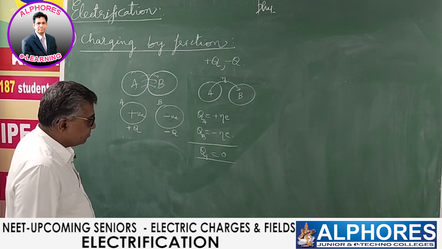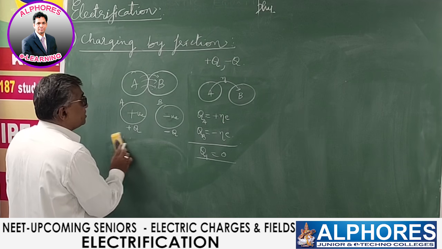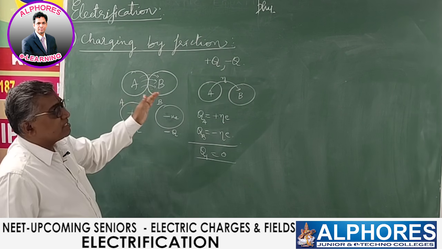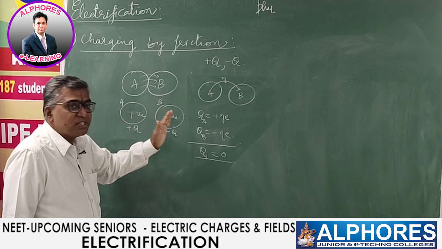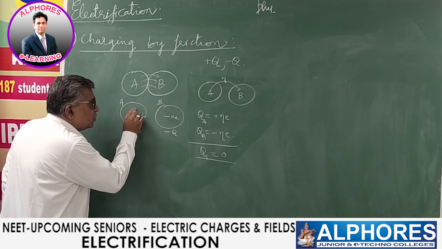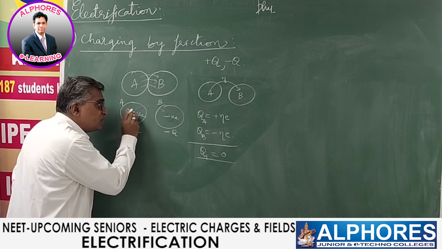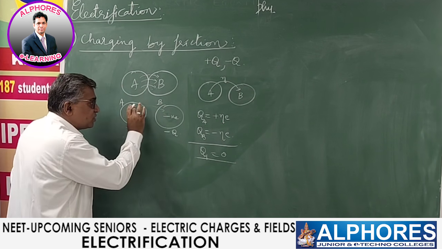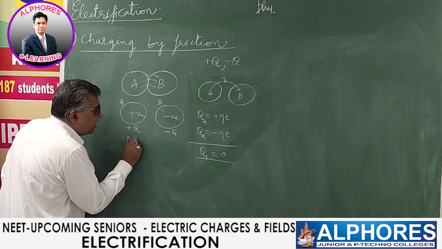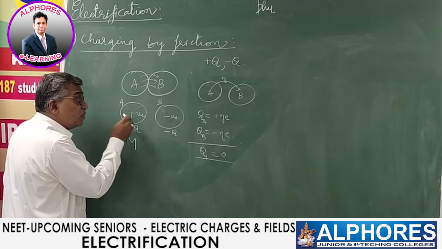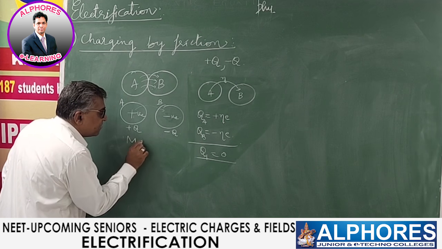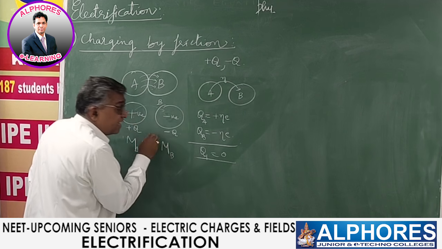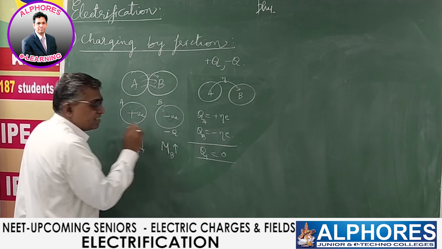Charge is conserved. So this is the process, and one more point. In this process, when electrons are migrated, even mass is also transferred. A is losing electrons, so A loses some mass in the form of electrons. Electrons have mass, so the body which loses electrons loses mass, so mass of A decreases. The body that gains electrons gains mass, its mass increases.